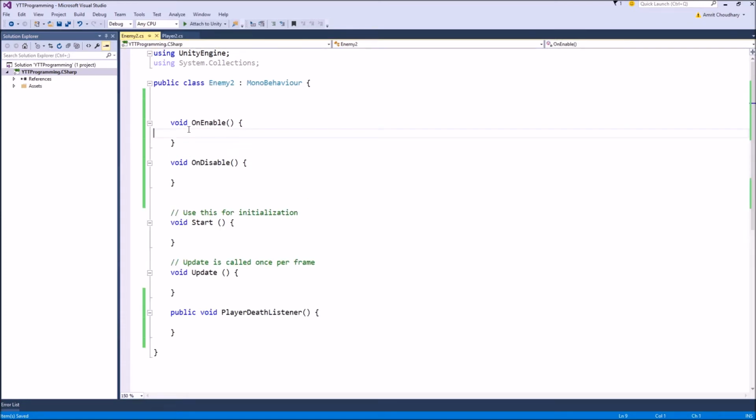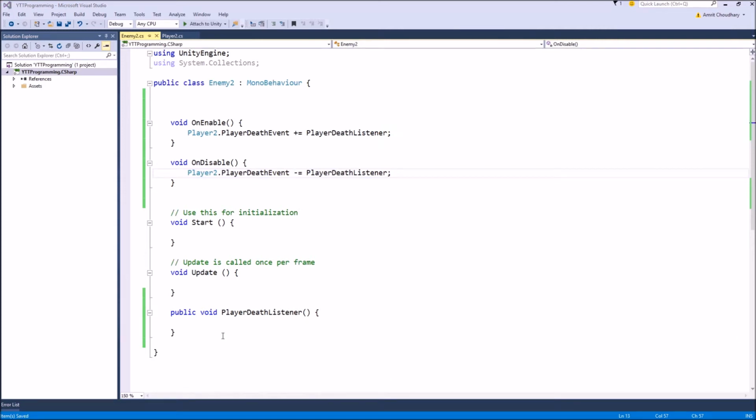So now when the event is static, we can just call Player dot our event, and the plus equal operator is used to subscribe, and we have to write our function name here, PlayerDeathListener. And similar to this is the minus equal sign, this operator is used to unsubscribe from an event. This is subscription and this is unsubscribing from that event.